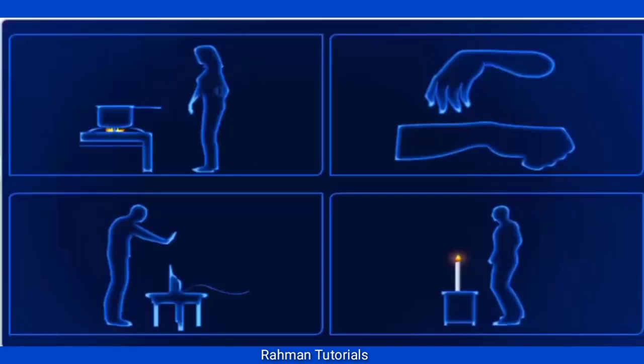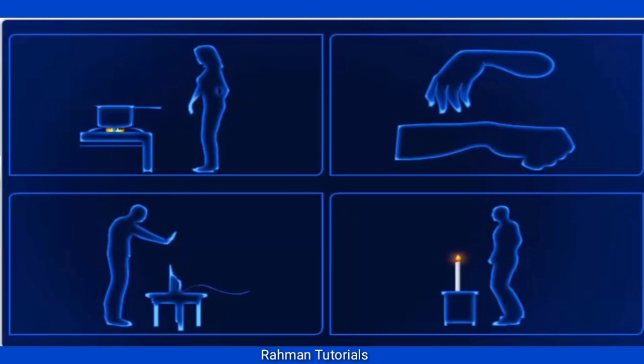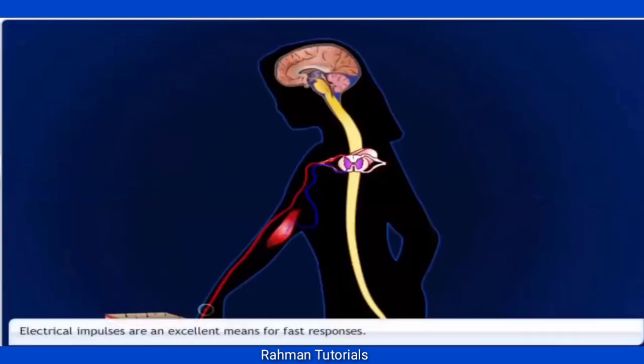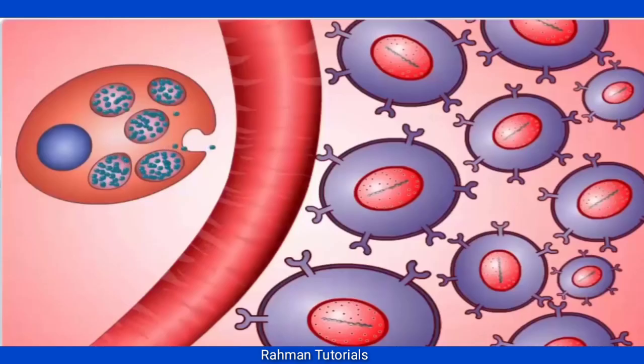Controlled movements can be slow or fast. For fast responses, the information transfer has to be quick. Electrical impulses are an excellent means for that, but electrical impulses reach only those cells that are connected by nervous tissue and not every cell in an animal body. Cells also cannot continually create and transmit electrical impulses. Instead, chemical communication can be used.